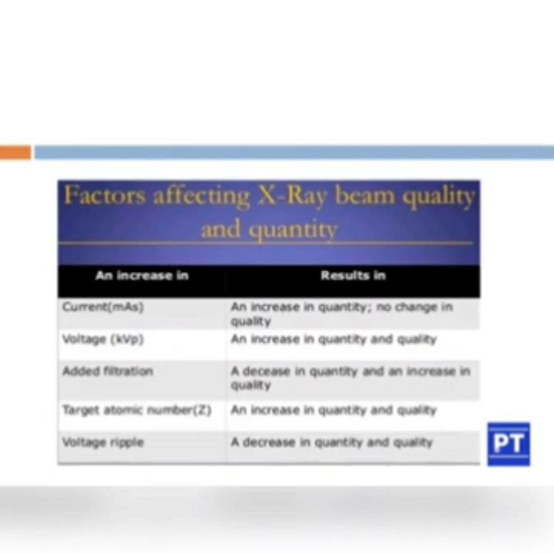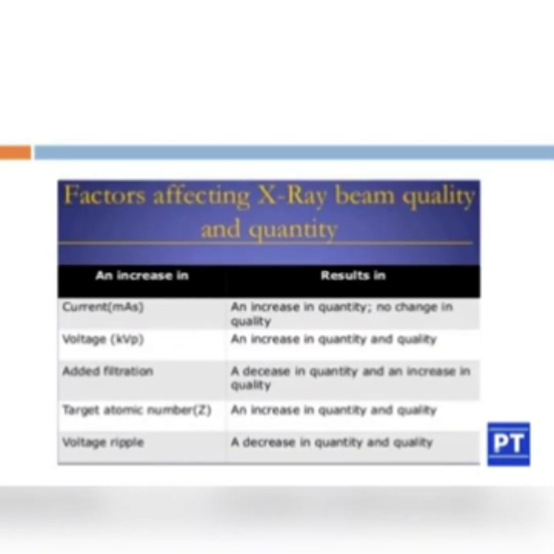Then added filtration. In order to filter the beam, we are using filters. More about filters we will be discussing in the upcoming topics. When we are increasing the filter, added filter means a decrease in the quantity and an increase in the quality. So it will decrease the quantity of the photons.